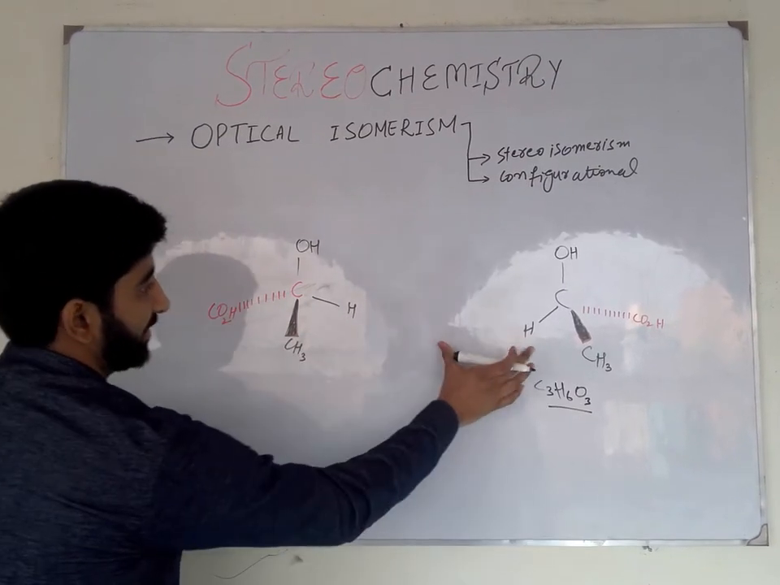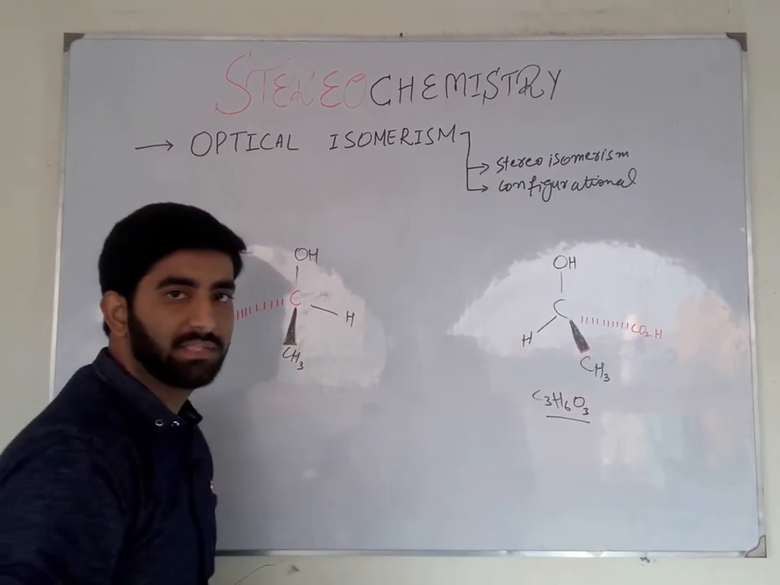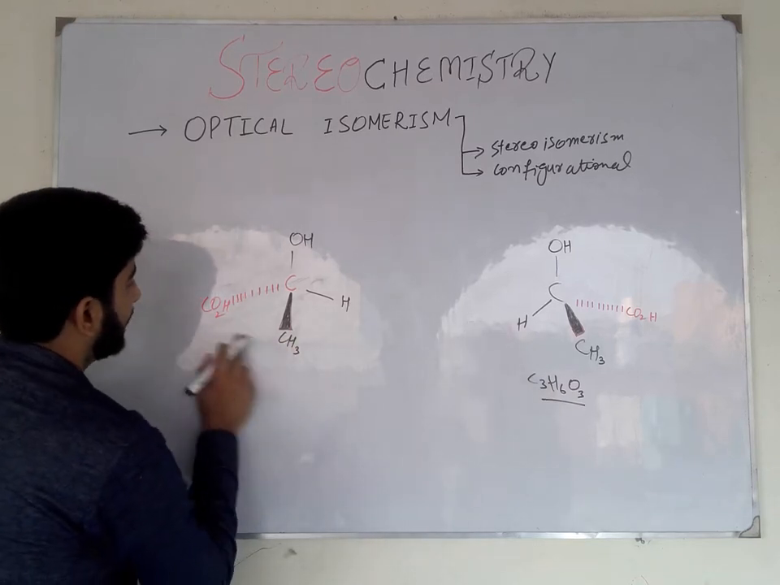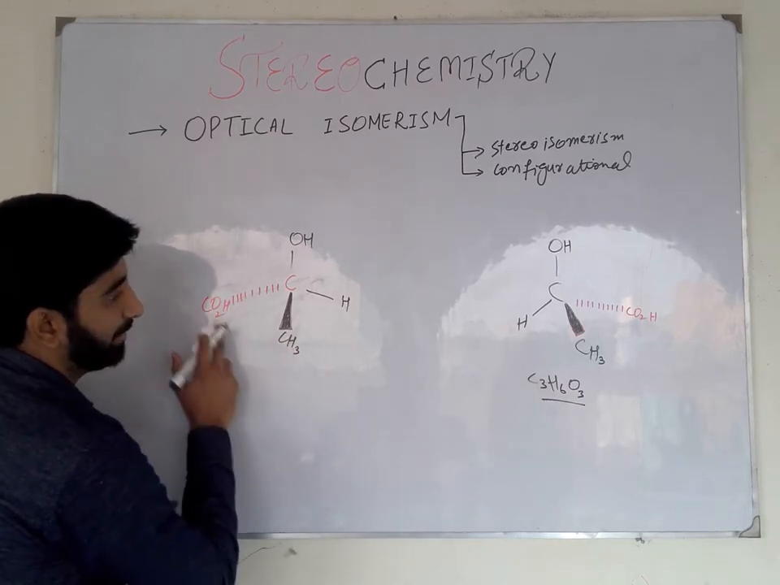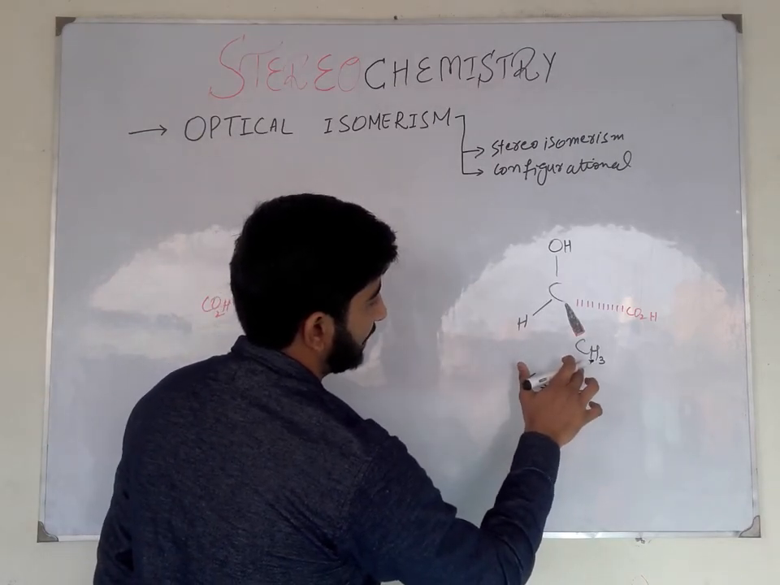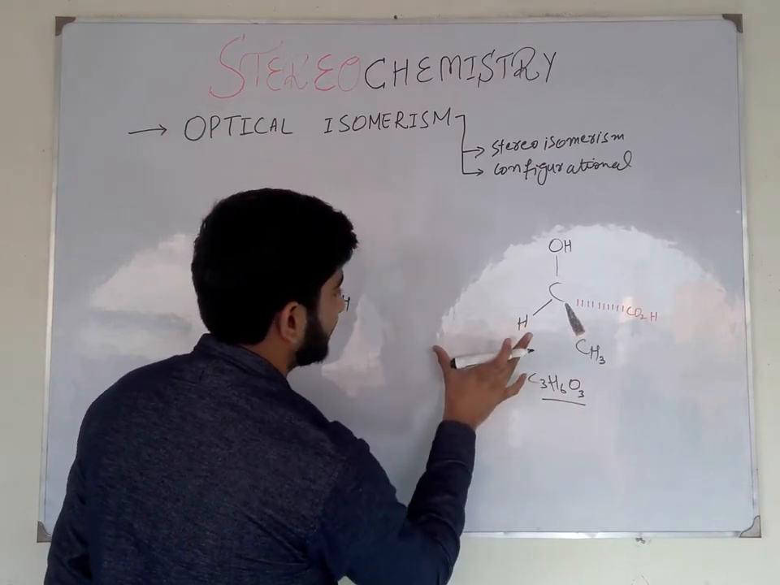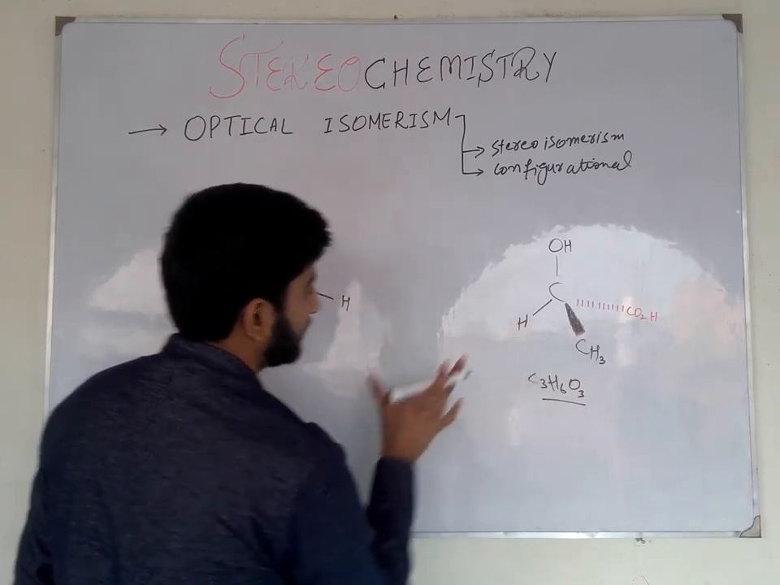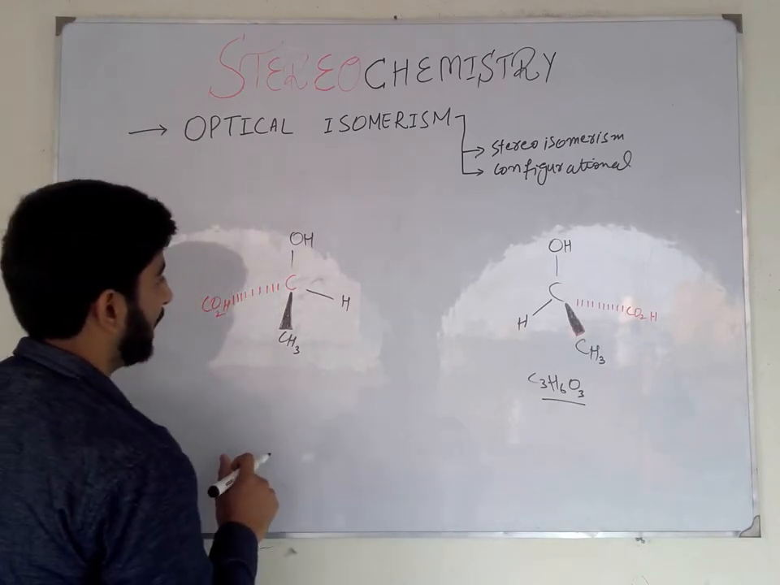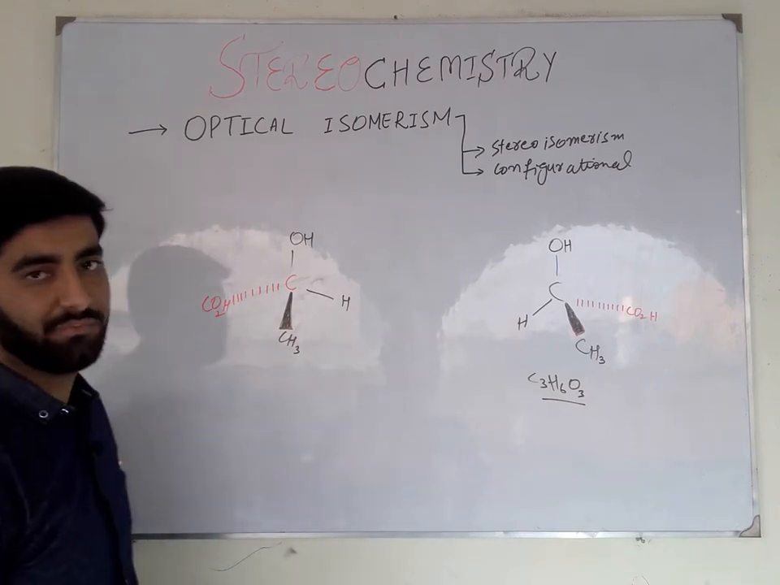They have the same structural formula, the same order of connectivity of atoms, and the same bond sequence. This methyl group is above the plane and this carboxyl group is below the plane. Similarly, in this compound, this methyl group is above the plane and this carboxyl group is below the plane. So these two compounds have the same order of connectivity of atoms and the same bond sequence, but they differ with respect to the three-dimensional orientation, and they are non-superimposable mirror images of each other.